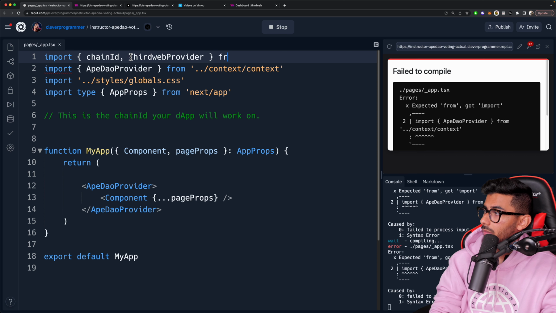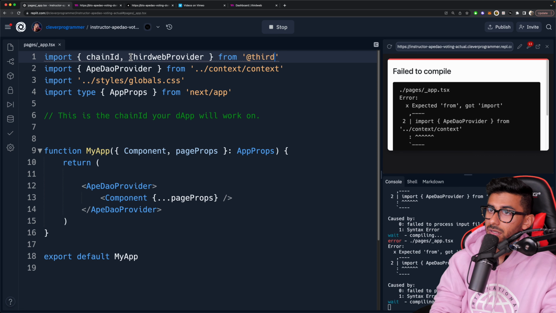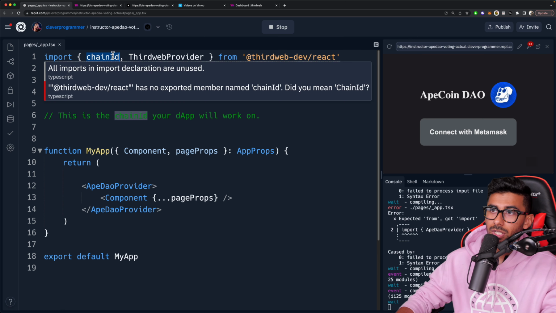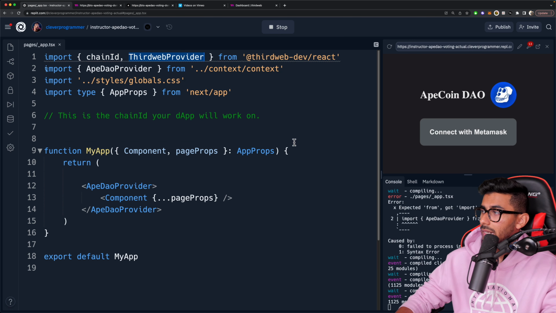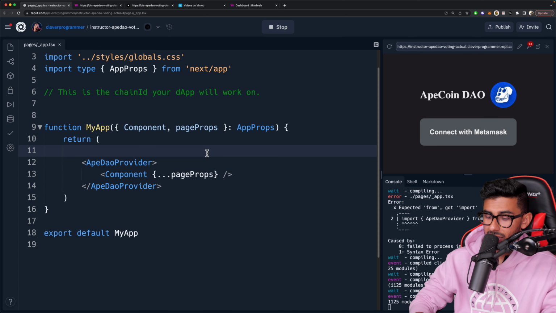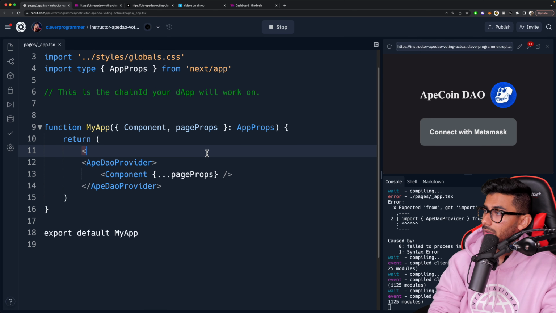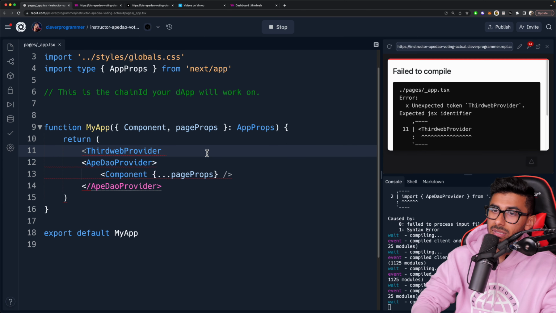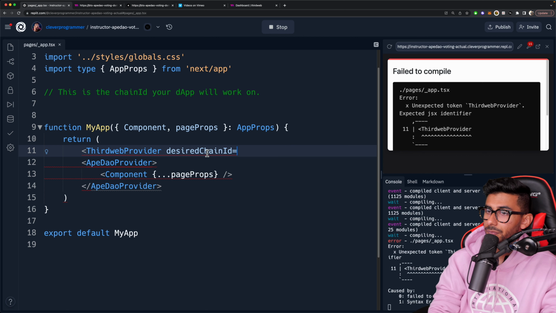Okay. And we're going to say from, let's say, thirdweb/react. Okay. So we're going to get chainId and ThirdwebProvider. Now we're going to wrap our entire app up inside of that ThirdwebProvider. So I'm going to go here and say ThirdwebProvider, and we're going to give it a desiredChainId.